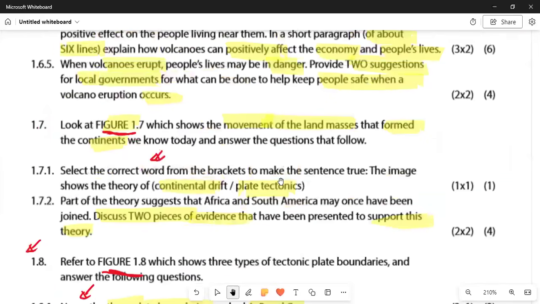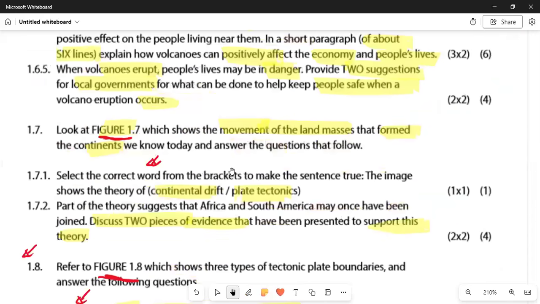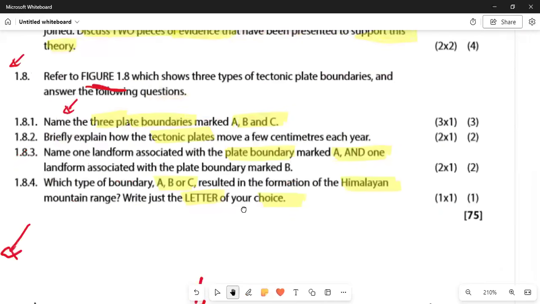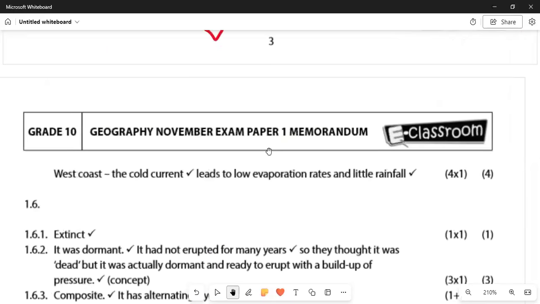And then we have 1.6.2. They say Old Pelée was not in fact dead because it erupted again, referring to the actual state of the volcano up until it erupted. Then they came to the wrong conclusion. So we can find out in 1.6.2 that it was dormant. That is the answer.